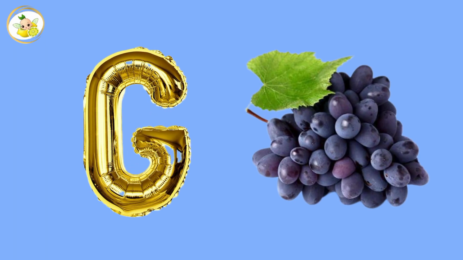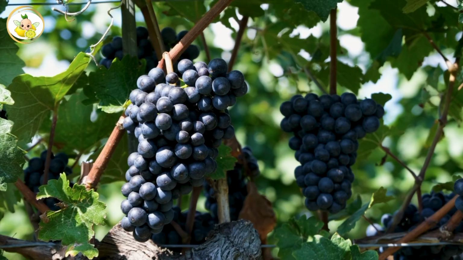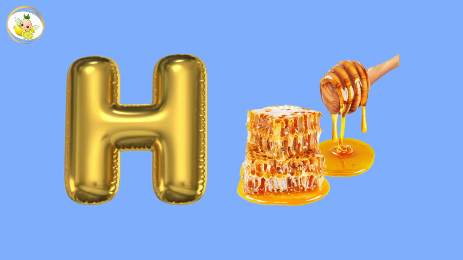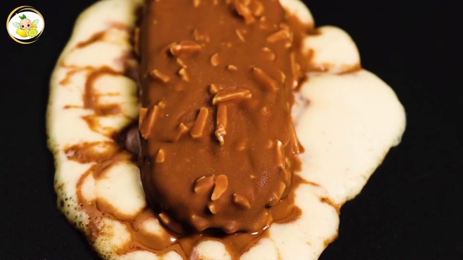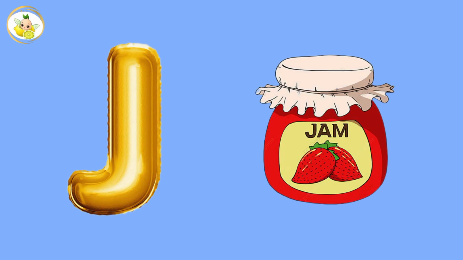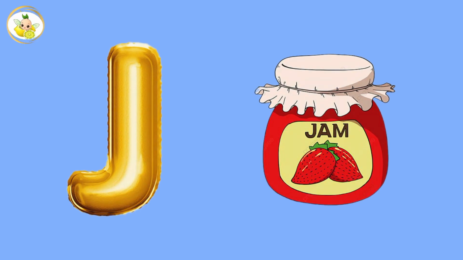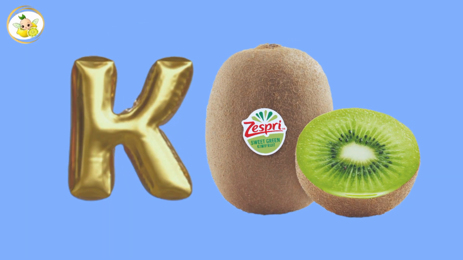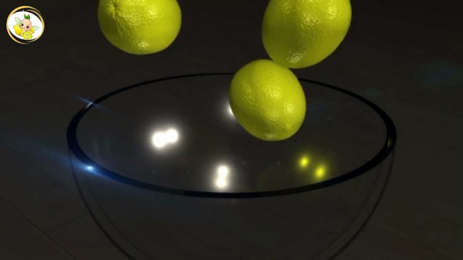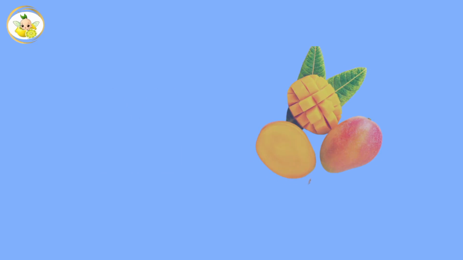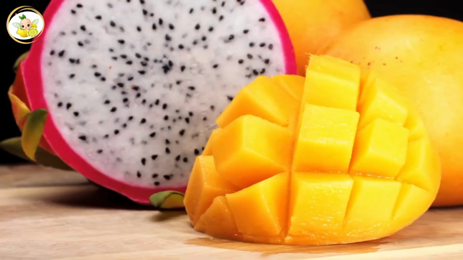G for grapes, grapes. H for honey, honey. I for ice cream, ice cream. J for jam, jam. K for kiwi, kiwi. L for lemon, lemon. M for mango, mango.